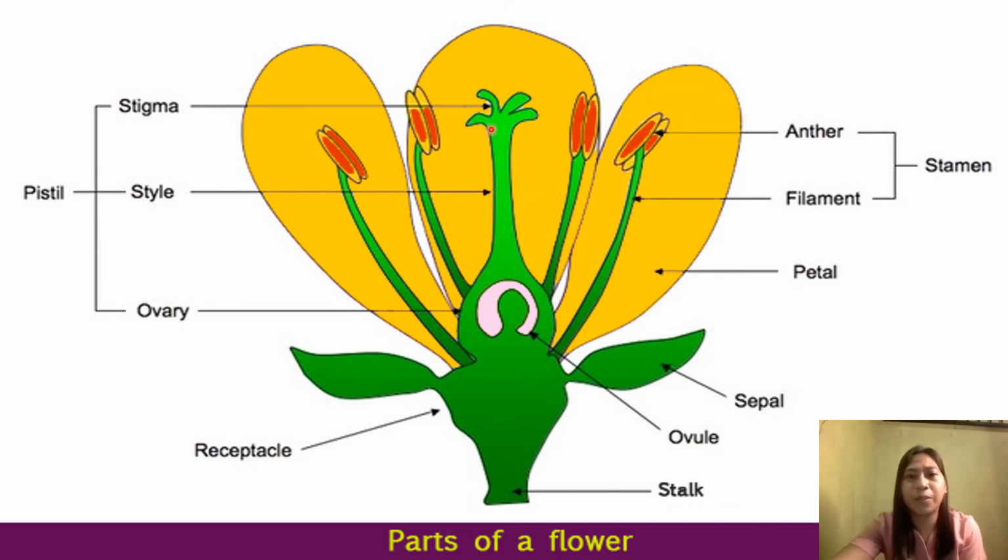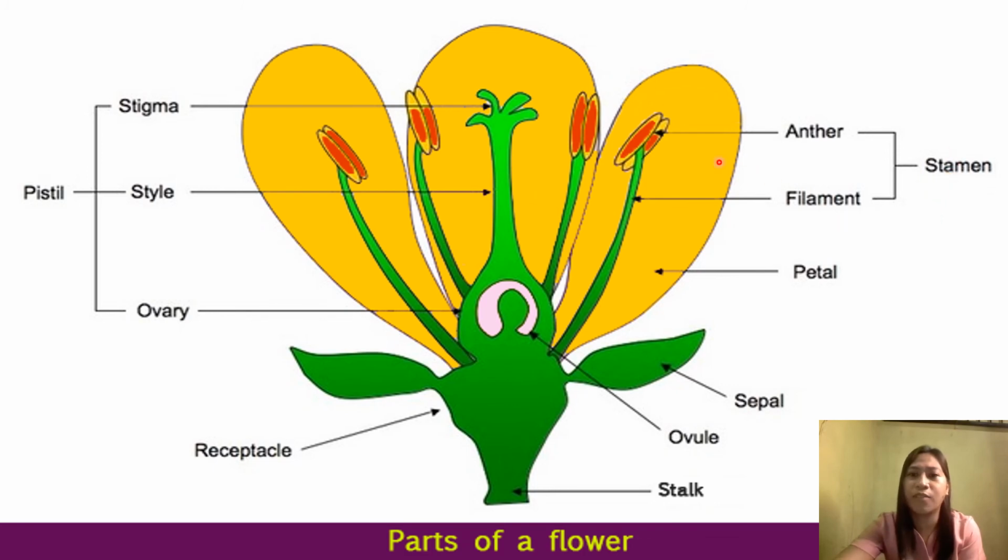We have the pistil. This is the entire pistil, and it is divided into three. We have the stigma, the style, and the ovary. And the ovary contains the ovule. Do not forget, pistil is the female reproductive part of the flower. Next is the stamen.